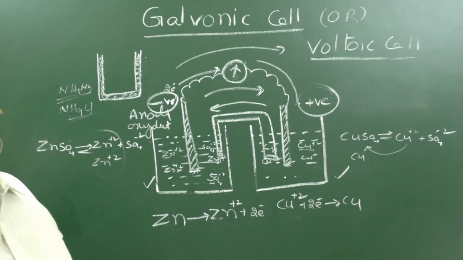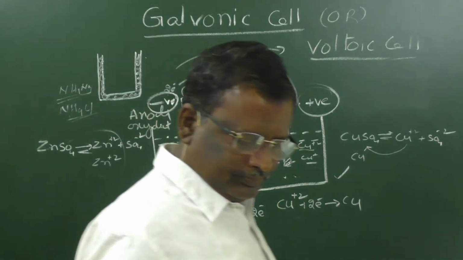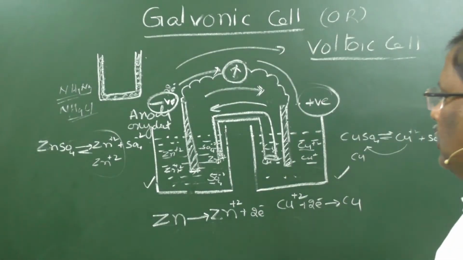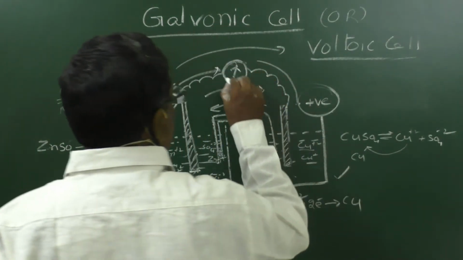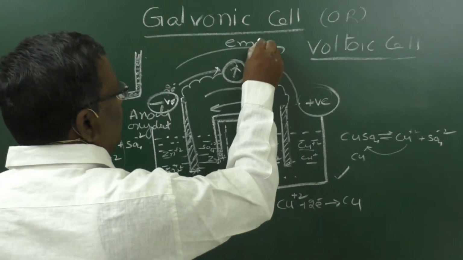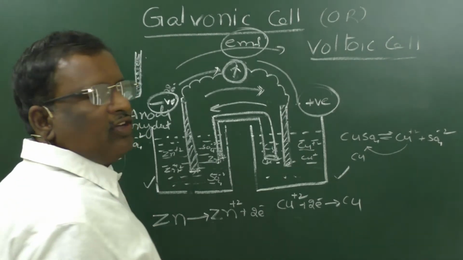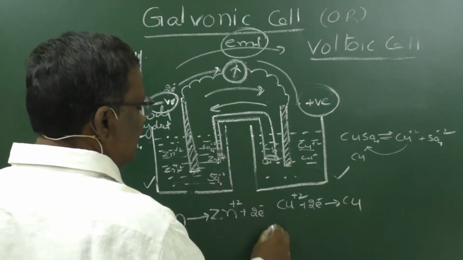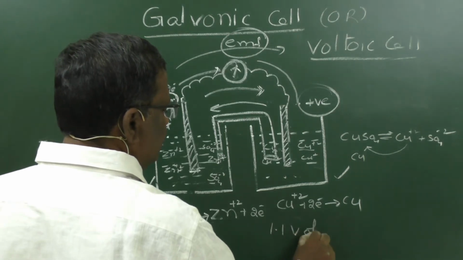This is a galvanic cell. Remember, the electromotive force, or EMF, is the quantity of electricity produced, and it is represented in the form of EMF. The EMF of this galvanic cell is 1.1 volt.